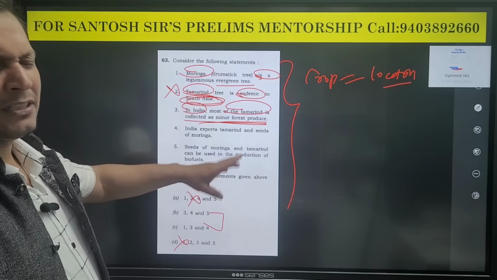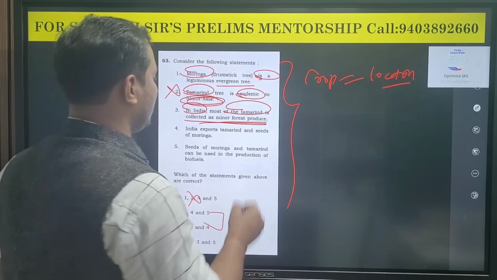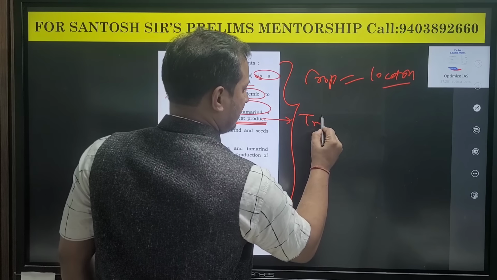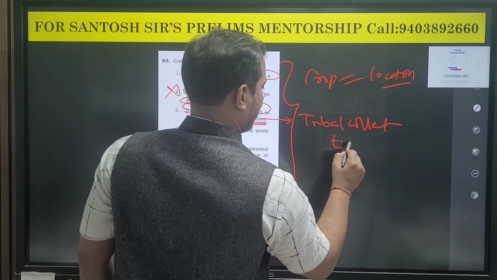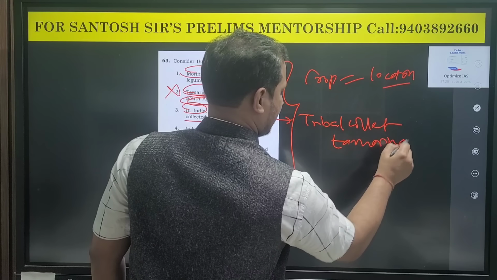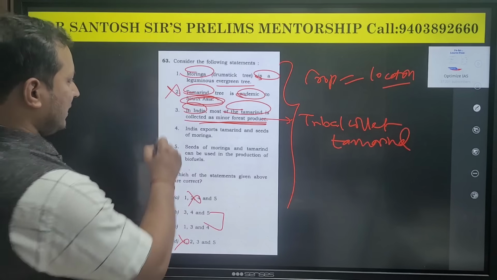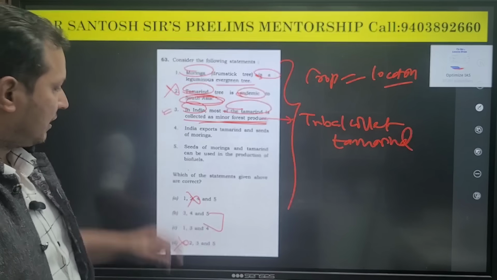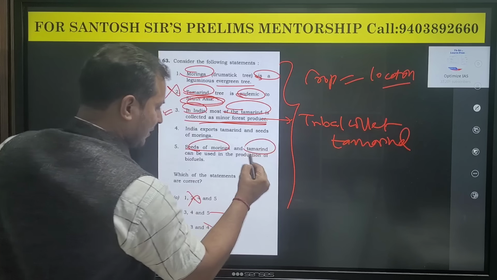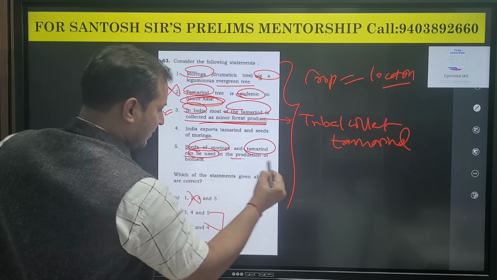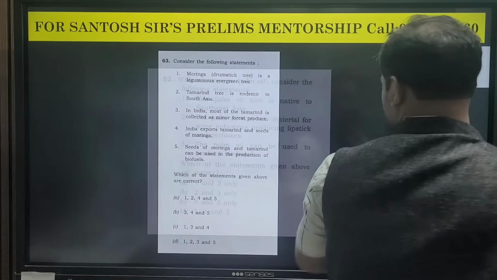If you are reading newspapers a little bit or you have observed, generally tribal people collect tamarind as a minor forest produce. So this statement can be true. Now let us read this statement. Seeds of moringa and tamarind can be used in the production of biofuel. See this statement and see this statement.